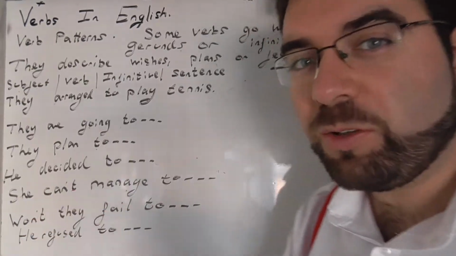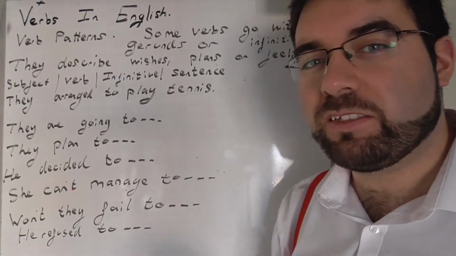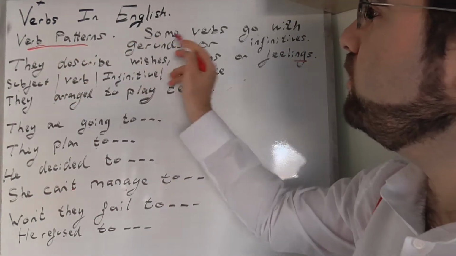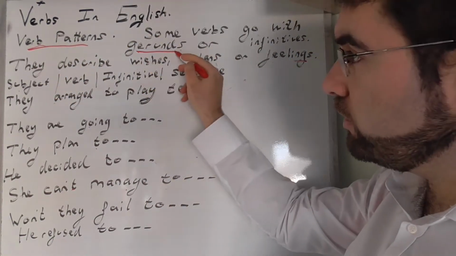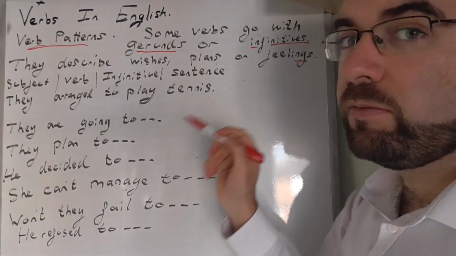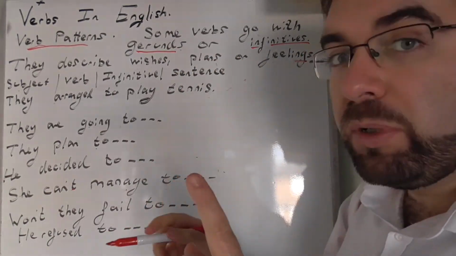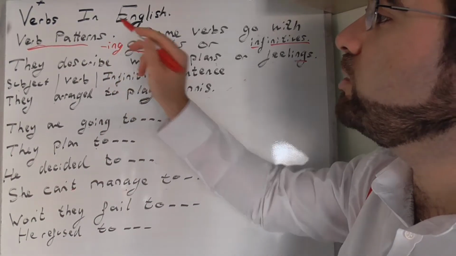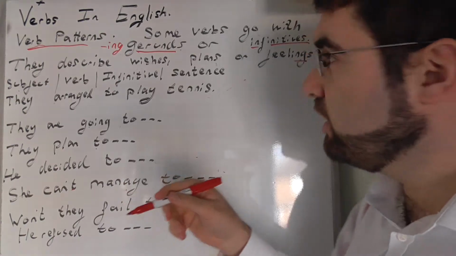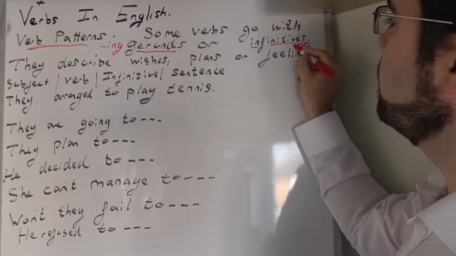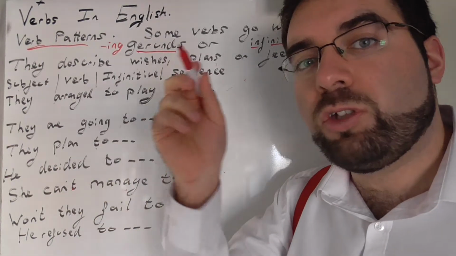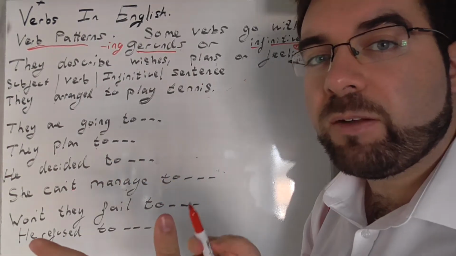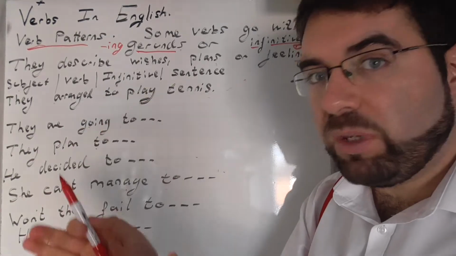Okay, so let's look at verb patterns and using them within sentences. Some verbs go with gerunds or infinitives within the sentence. Remember that a gerund is a word that ends in -ing, and the infinitive is to play, to do, to write, to climb, to dress, to wear, to something, and a base verb.